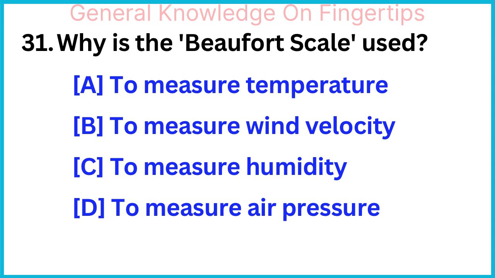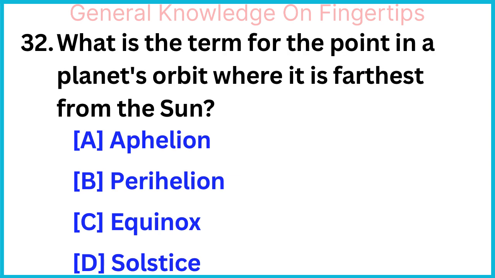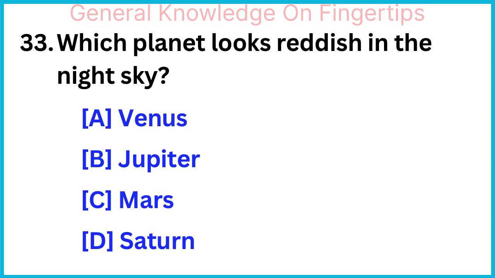Why is the Beaufort scale used? To measure wind velocity. What is the term for the point in a planet's orbit where it is farthest from the Sun? Aphelion. Which planet looks reddish in the night sky? Mars.